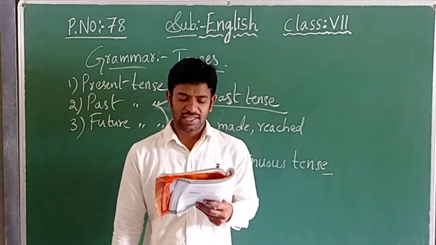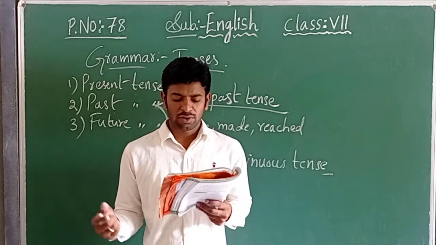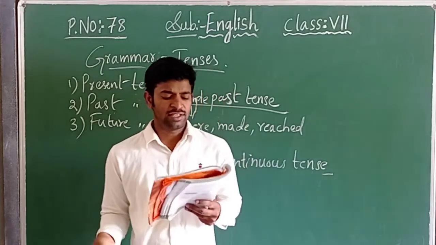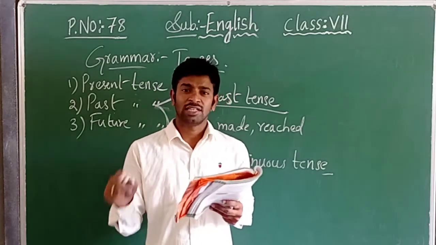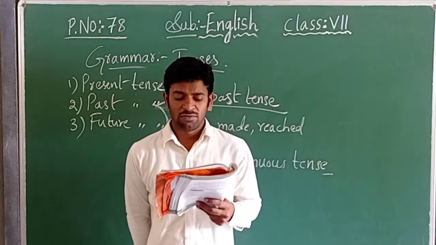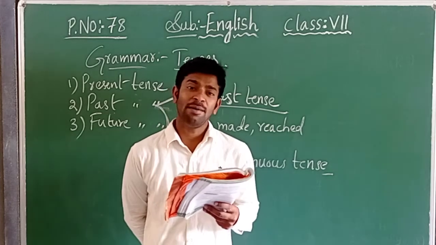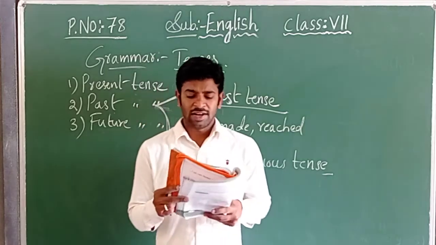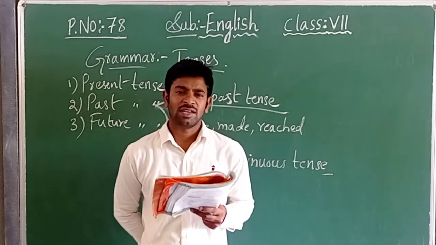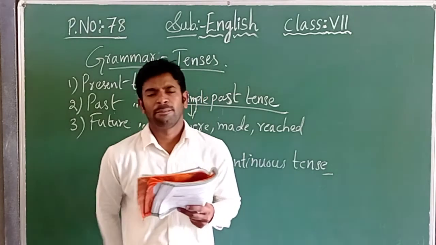The past continuous tense is used when we are talking about or describing an action which someone was doing, or an event which was happening at a particular time in the past.